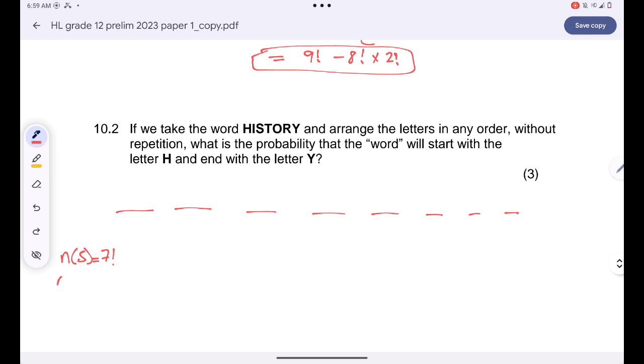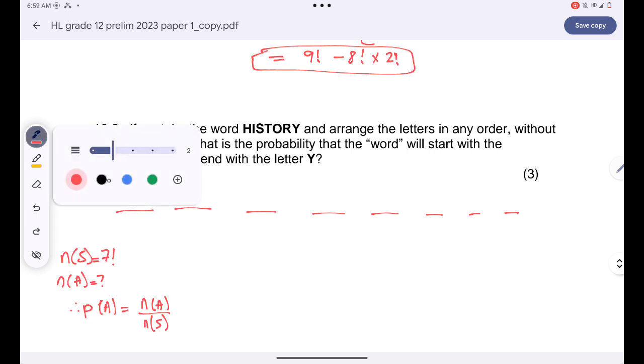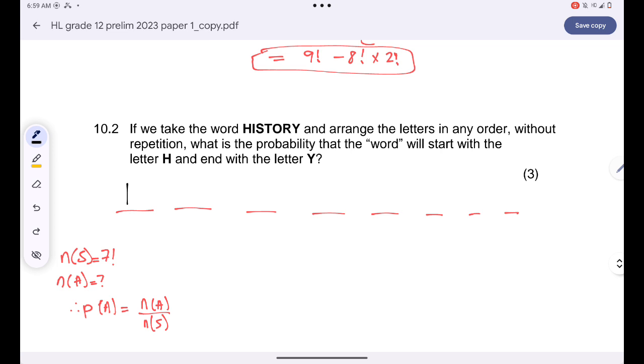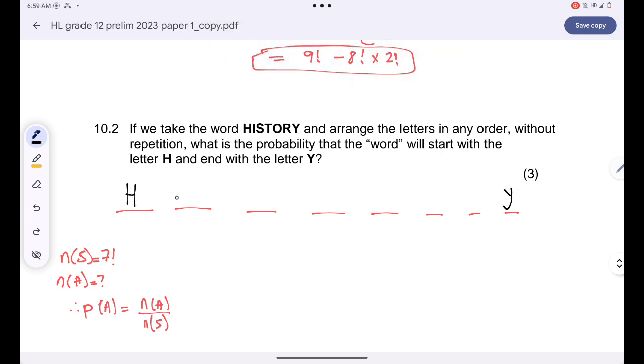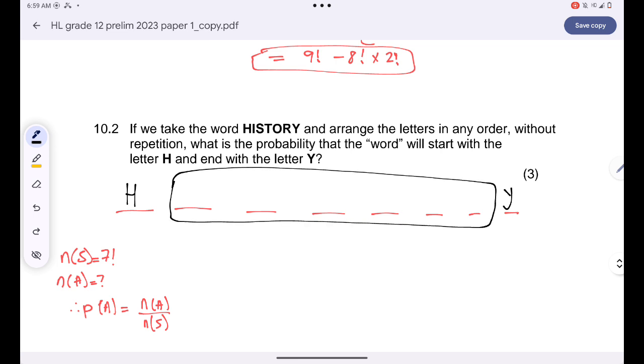Are you together? So now we are looking for the possible outcomes because the probability of event A happening is just the number of elements in A all over the number of elements in the sample space. Now, the number of elements in event A is an event such that our first letter will be H and our last letter will simply be Y. Are you together? So the other 5 letters, guys, will just keep on changing their positions. Does it make sense? So since we have 5 letters, that means we just have 5 factorial ways that they